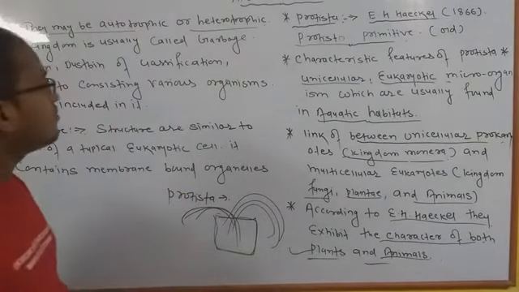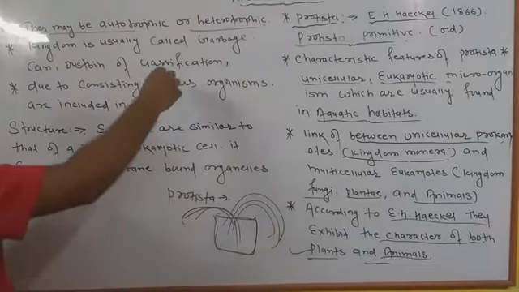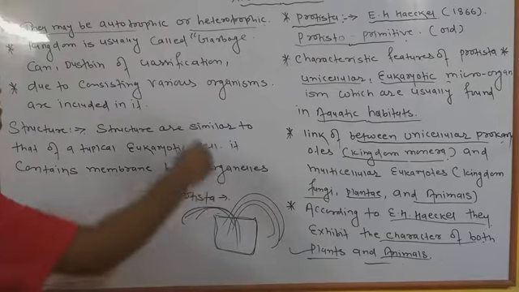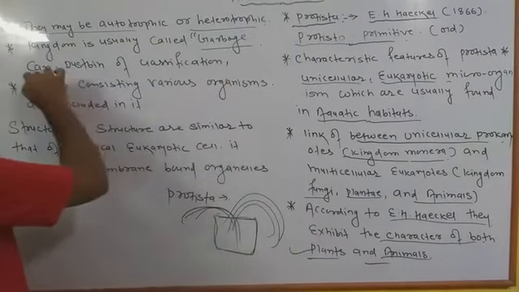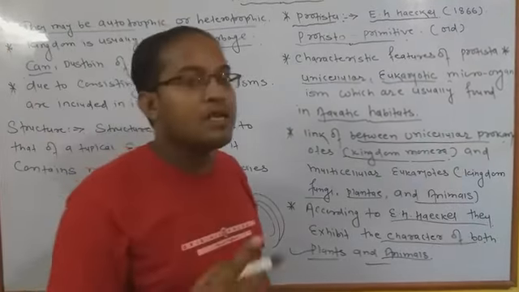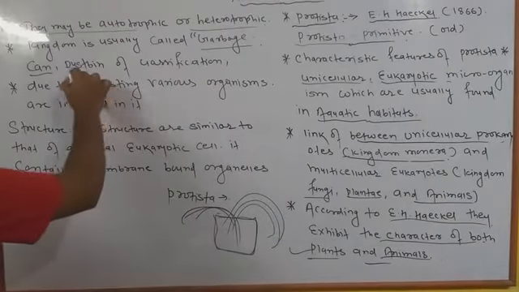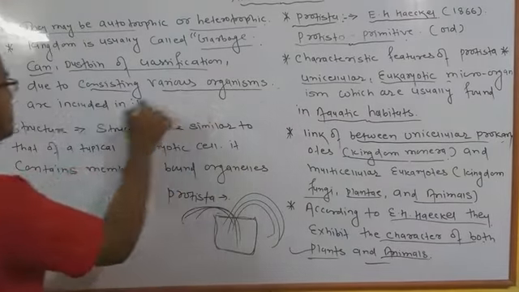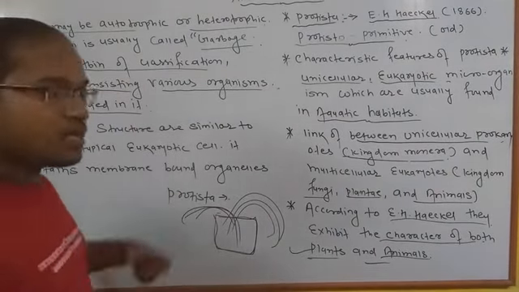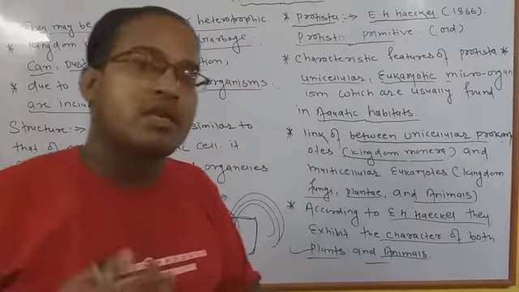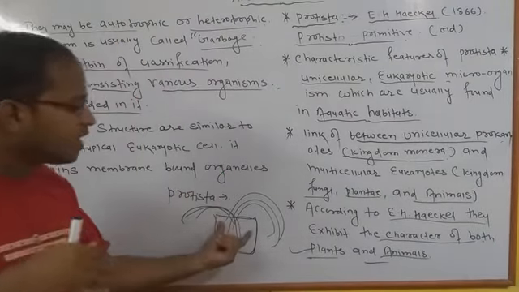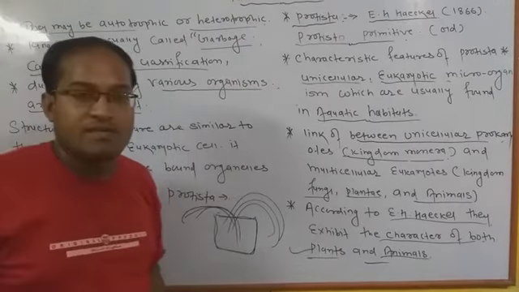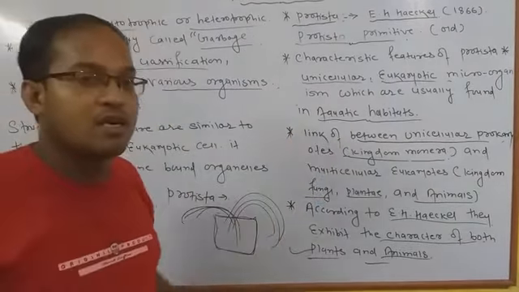So that is the most important point, and the most frequent question for NEET and PMT purposes, that they are called the garbage can. इन्हें हम garbage can कहते हैं या dustbin कहते हैं, dustbin of classification. Why? Because various organisms are included in it. क्योंकि इनके अंदर बहुत सारे organisms included होते हैं, बहुत सारे organisms एक ही थैली के अंदर आते हैं. That's why they are called the garbage or dustbin of classification. इसलिए हम इसे dustbin या garbage can के नाम से जानते हैं.